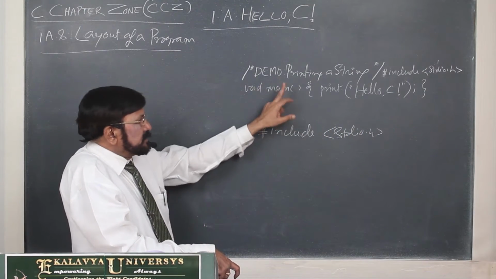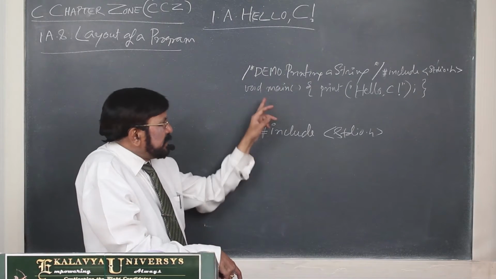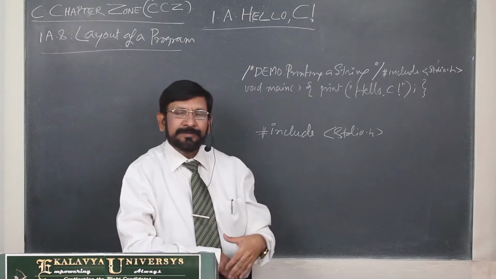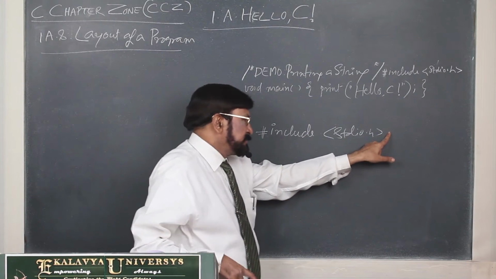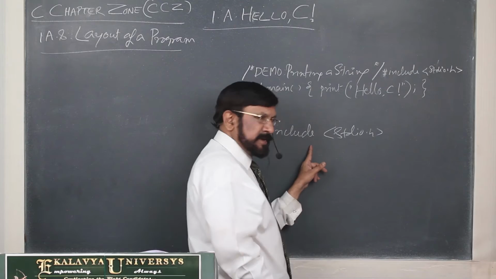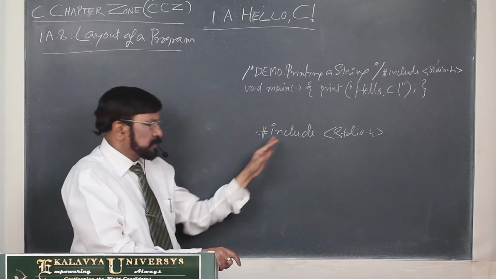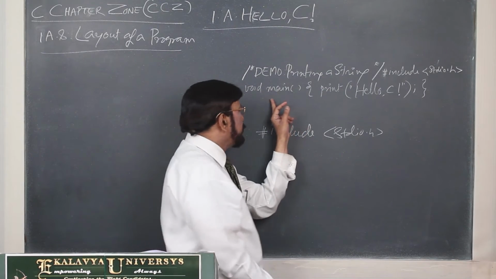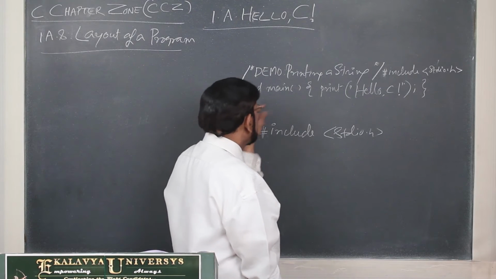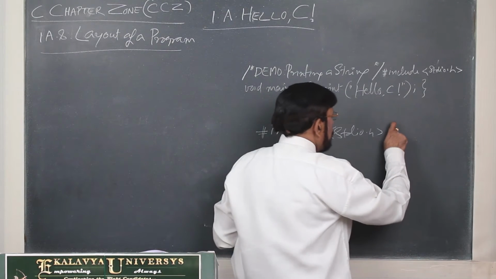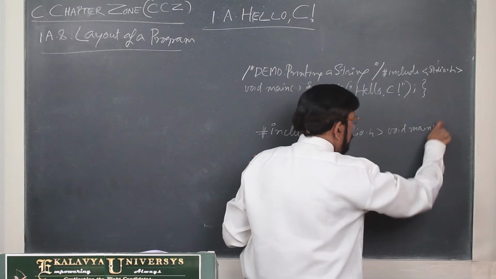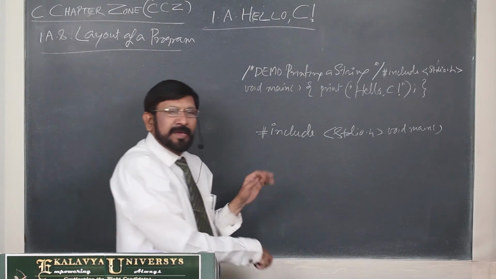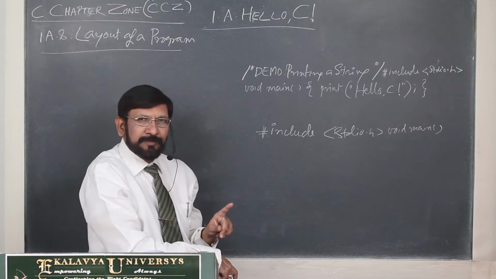Now I have written this in 2 lines. The same thing, if I write in 1 line, an error will come. Why will the error come? After a preprocessor directive, and there are many types of preprocessor directives, you should not write any executable code. That means if you write void main here, an error will come. That point you remember.